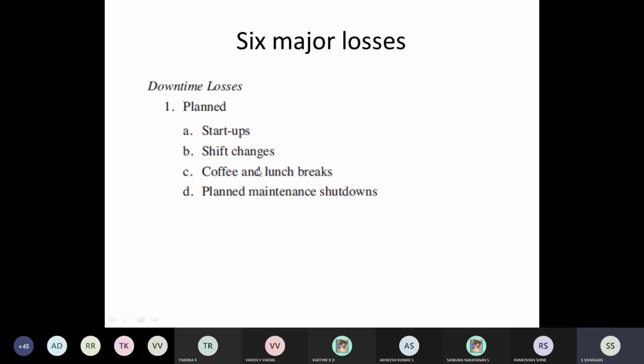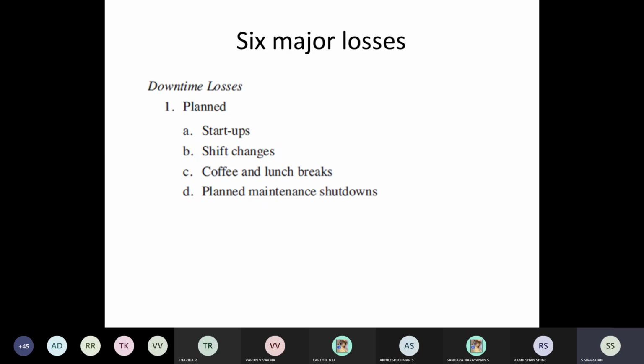Shift changes. One operator will go, the next operator has to come, so automatically there will be some gap. Coffee and lunch breaks, because as human beings, you cannot work continuously for 8 hours. We need some breaks, at least coffee or lunch and other things.